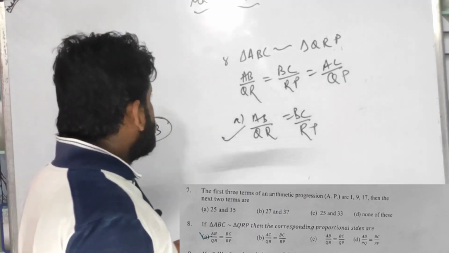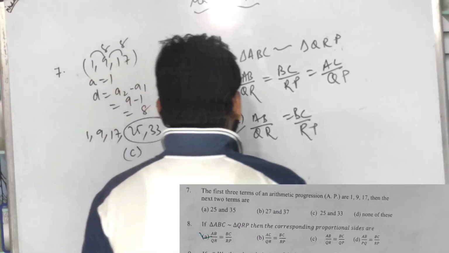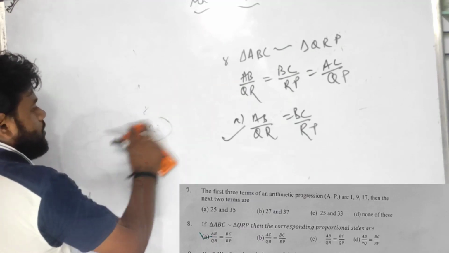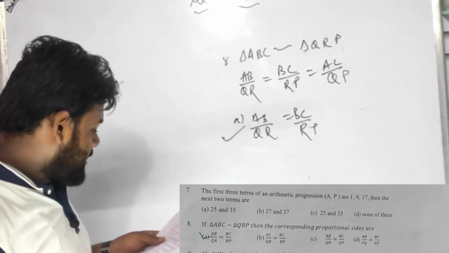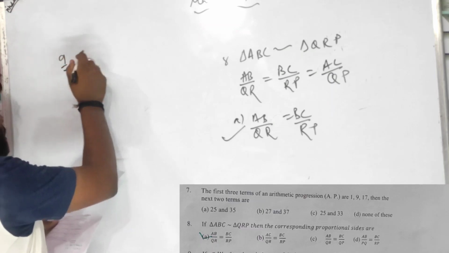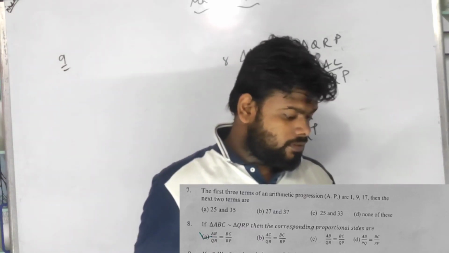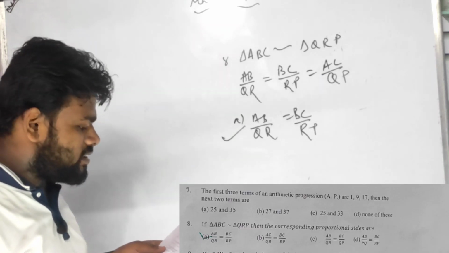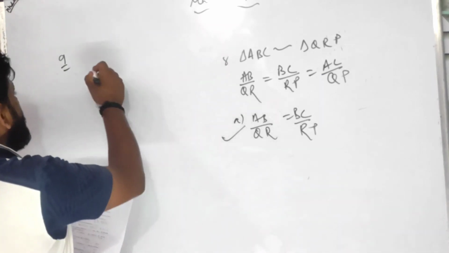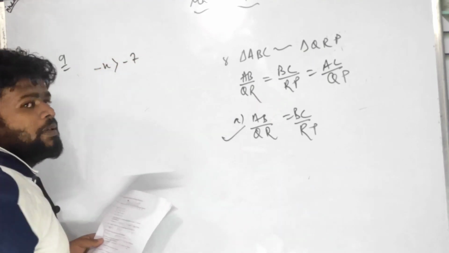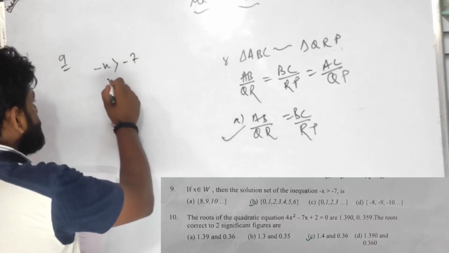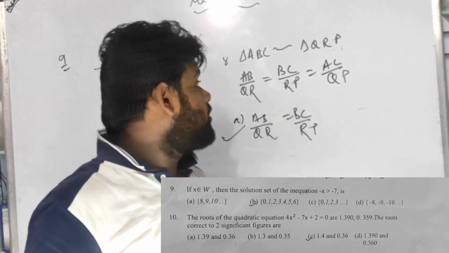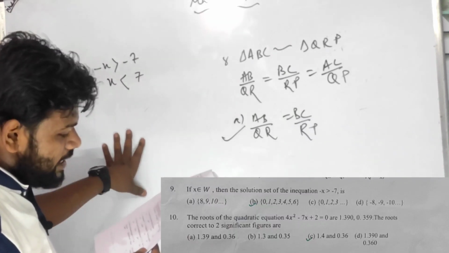So number 9. Number 9 is also very easy. See number 9, children. If x belongs to whole numbers, then the solution set of negative x greater than negative 7. So what would it be? The sign changes. Did you understand? When the sign changes, what happens, beta? The sign changes.